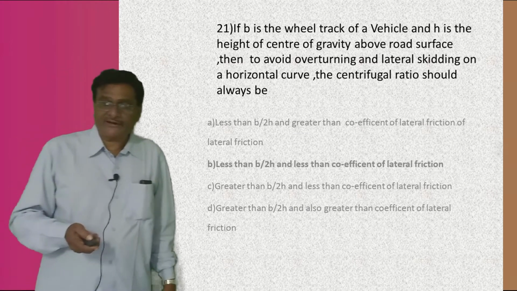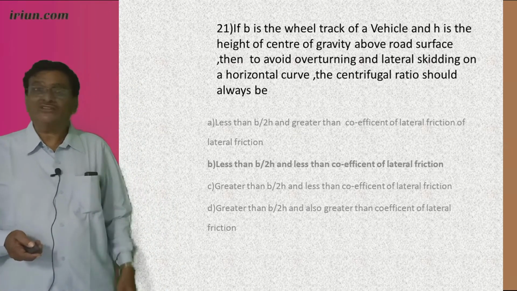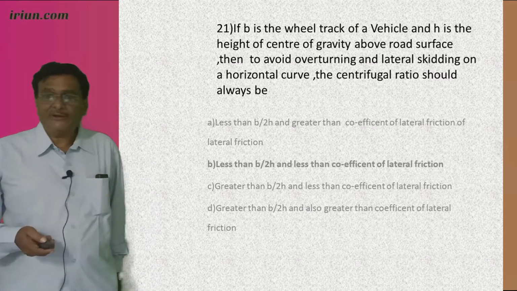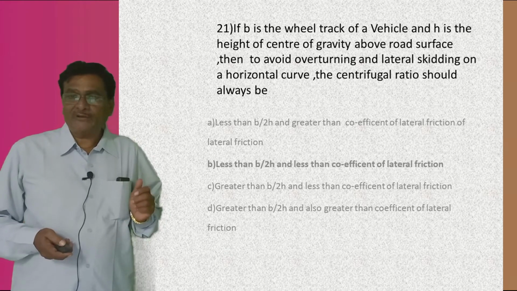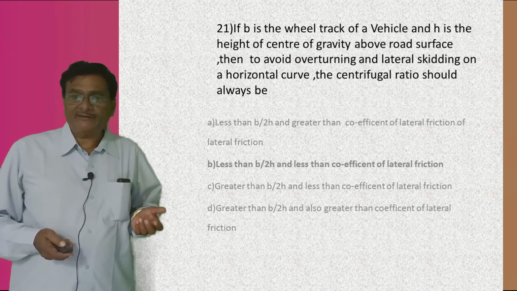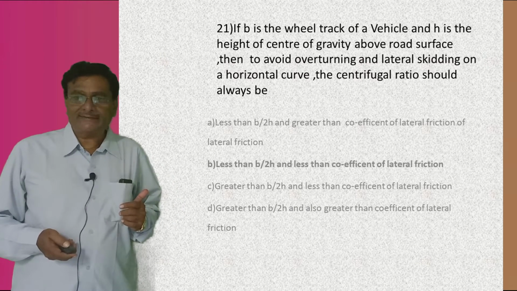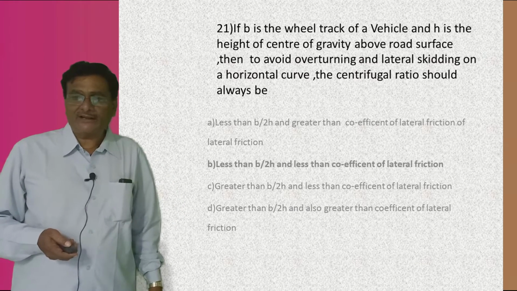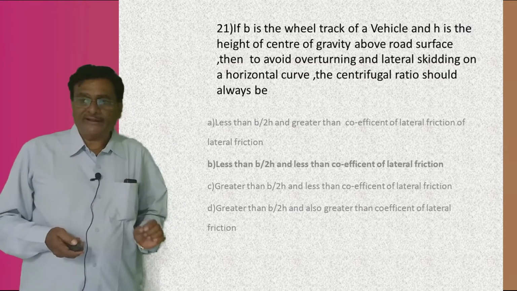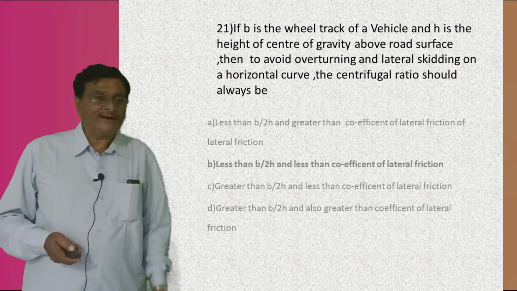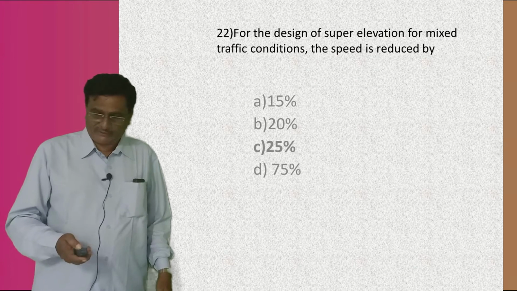Okay, now I am going to club the answer and the question. If B is the wheel track of the vehicle and H is the height of the center of gravity above the road surface, then to avoid overturning and lateral skidding on a horizontal curve, the centrifugal ratio should always be, what is the answer? It should be less than B by 2H and less than the coefficient of lateral friction. This is exactly the answer. Coming to the next one.